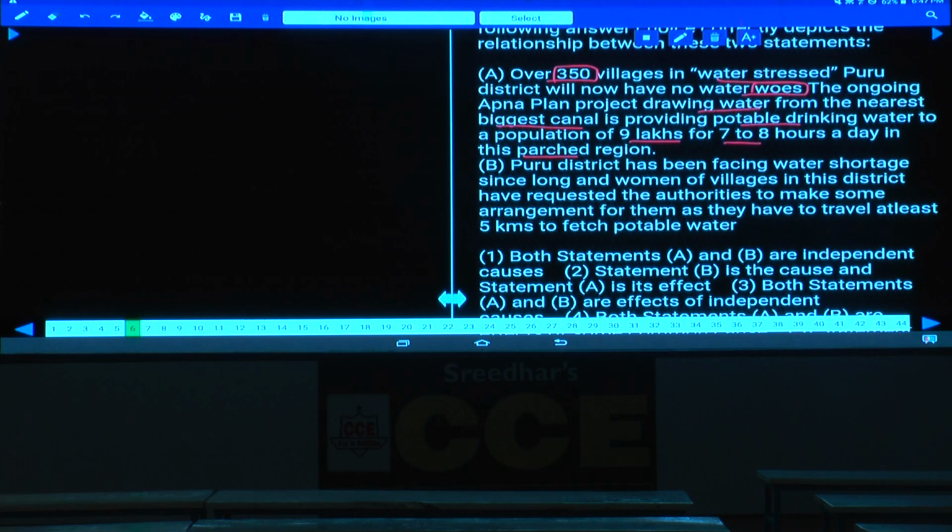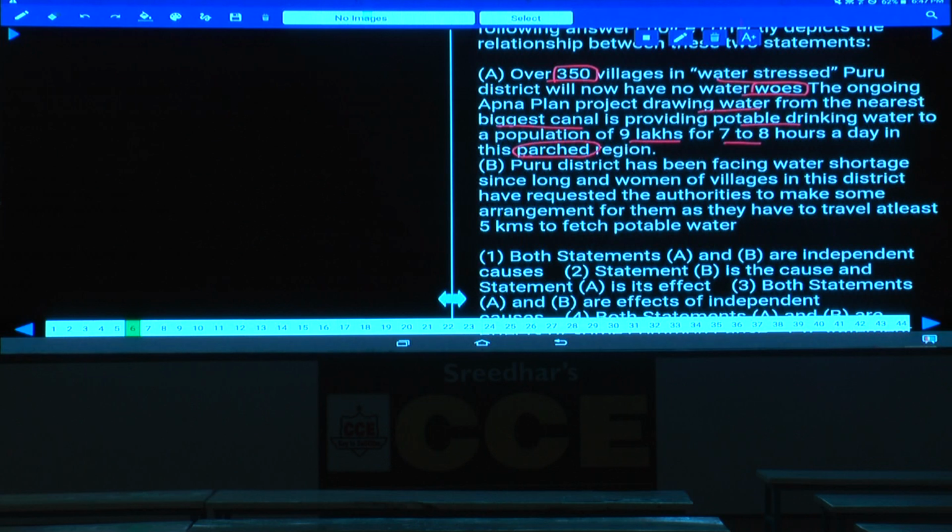water availability. But whereas now what happens here? Because of this Apna plan project, now in this Apna plan project they are drawing some water from the canal, isn't it? Through the biggest canal, nearest biggest canal, now they could provide this potable drinking water. Potable drinking water, and for how many persons? Around 9 lakhs people, around 7 to 8 hours per day. That means by doing so, now this region is not suffering with this drinking water crisis at all. Clear now? This is the result.